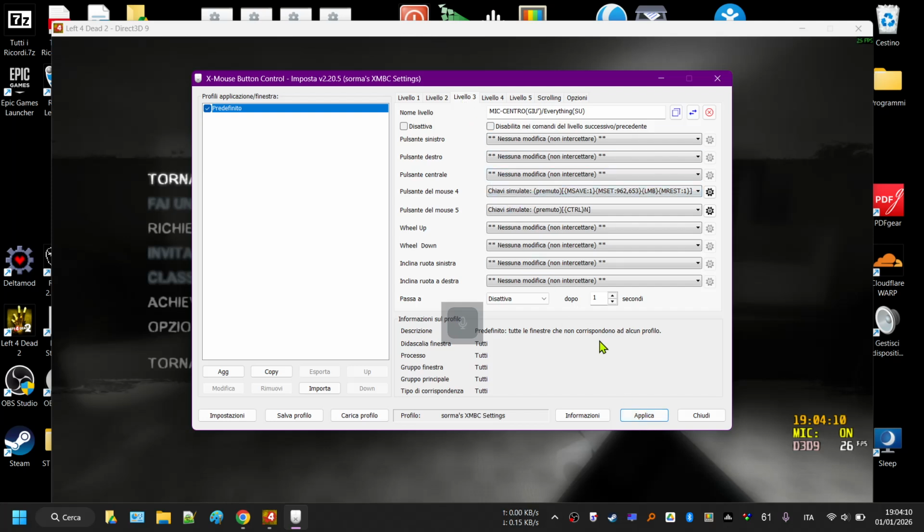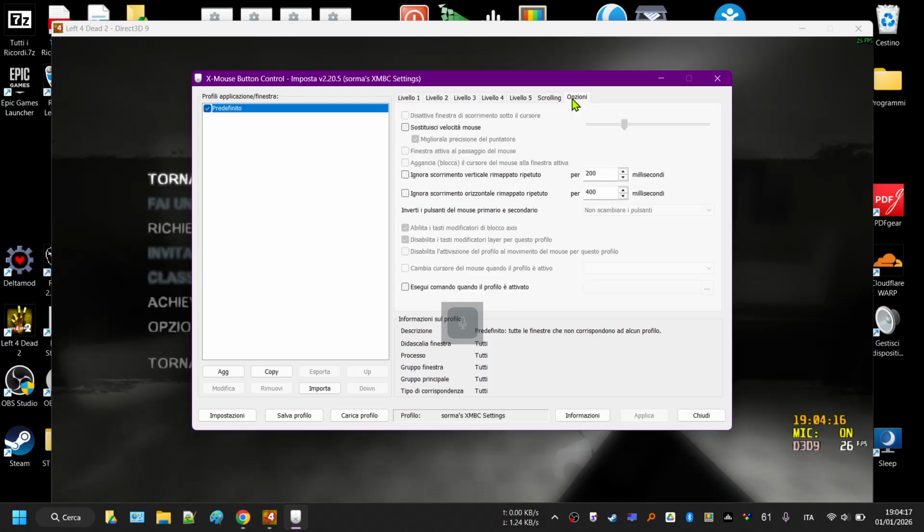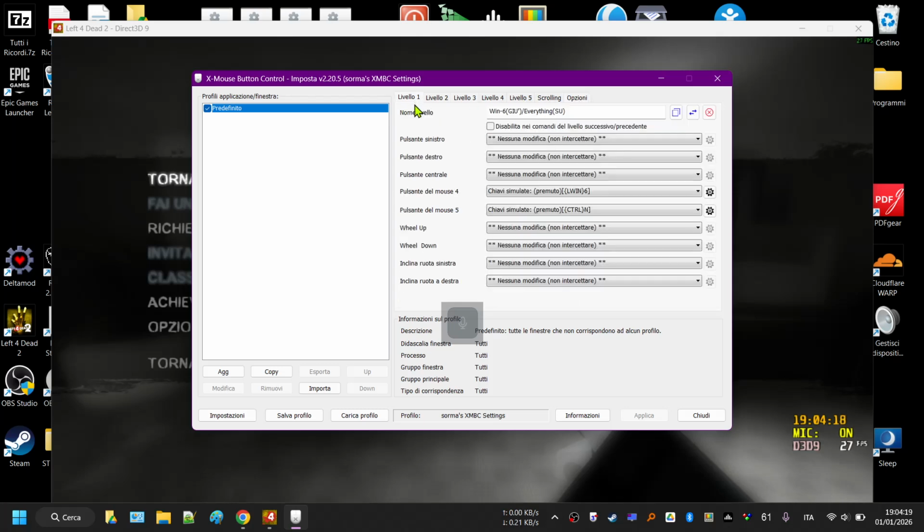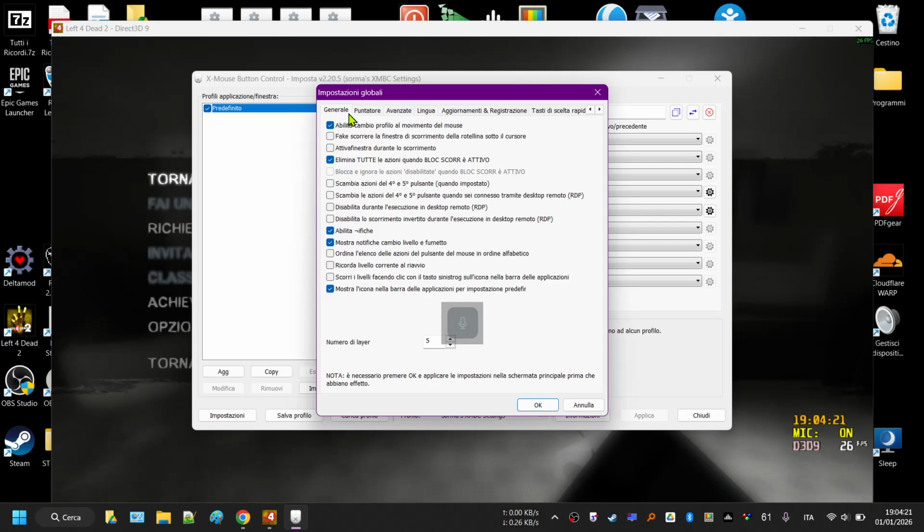Make a further level for this. To make another level, just go here, or in the application options, the number of layers, this one. Just increase it.